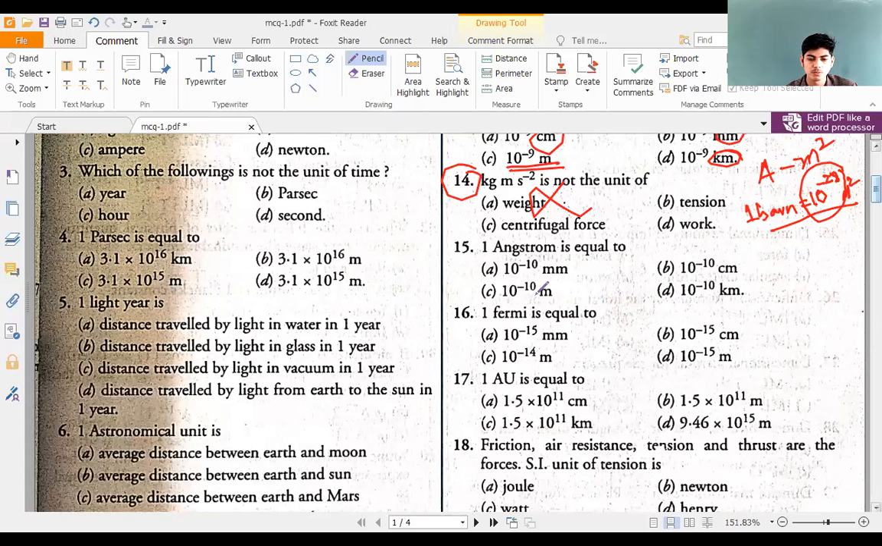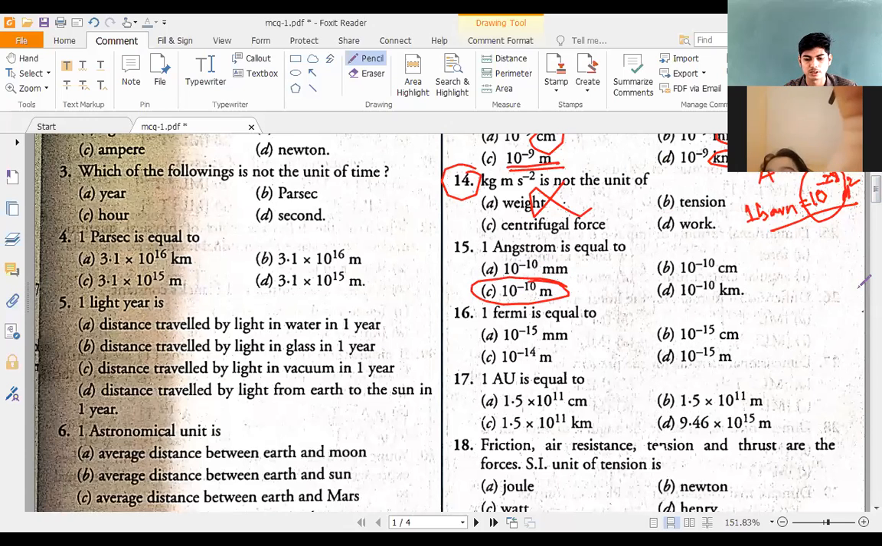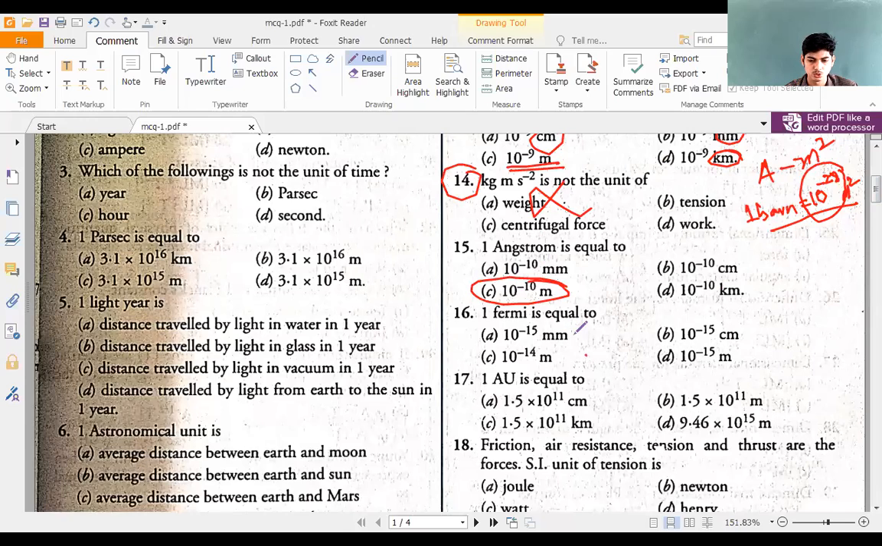1 angstrom is equal to 10 to the power of minus 10 meter. 1 Fermi is equal to: 10 power minus 15 millimeter, 10 power minus 15 centimeter, 10 power minus 14 meter, 10 power minus 15 meter. The option is 10 power minus 15 meter.